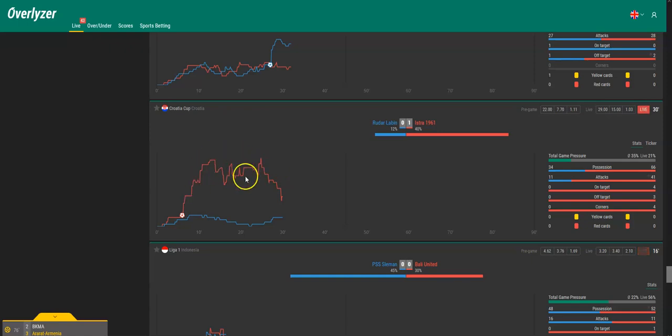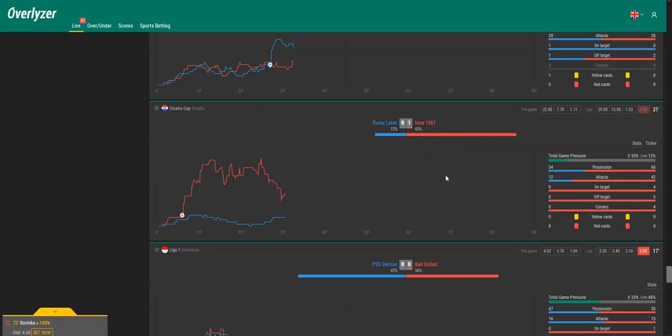You can see that they are really good here in the first half, and it's quite possible that they will score another one. Not only because they are so offensive and attacking, and you can see it right here with those little icons that pop up. More and more attacks, you get this notification if anything goes up in the stats. They had a little dip over the last minutes, but now it goes up again. So it's quite probable that Istra will score a second goal in the first half, and that is also an opportunity for you.